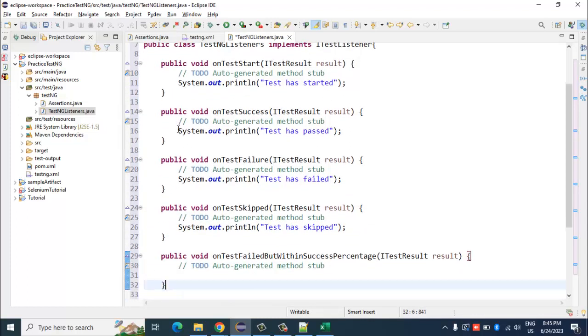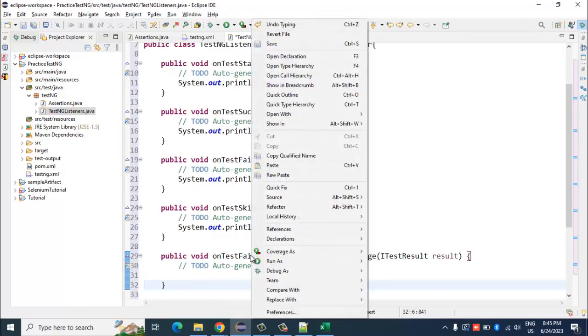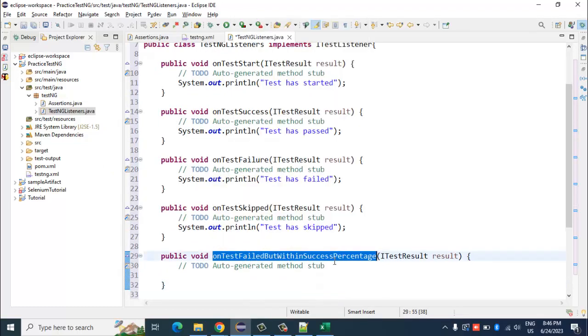Then there is a method called onTestFailedButWithinSuccessPercentage. If there is a percentage that you have mentioned, and let's say a test has 4 assertions, and out of it 2 have passed and 2 have failed, the passing percentage for that method is 50.